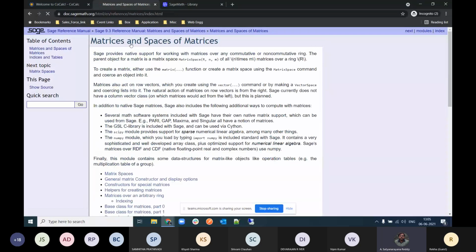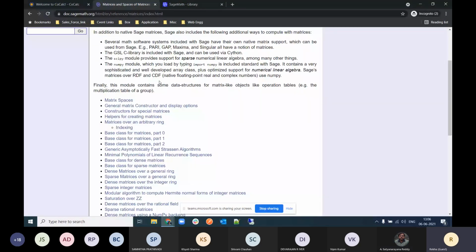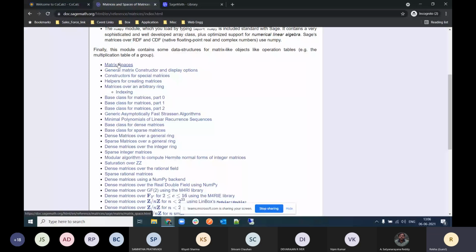So linear algebra, matrices, and here again so many options are available. The table of contents shows how linear algebra has been implemented and what the different commands are. So you just open any one of the very basic things, like, okay, I'm opening matrix spaces.